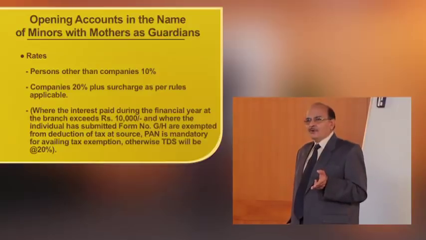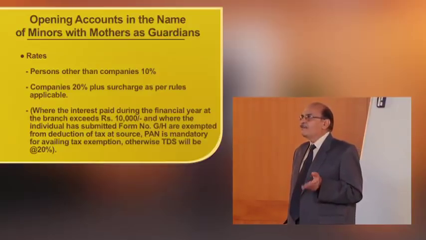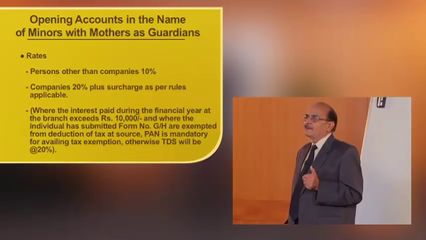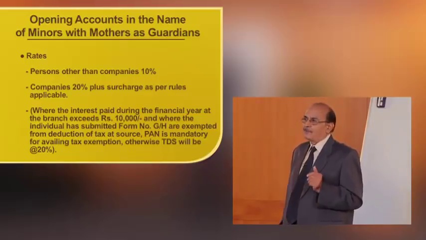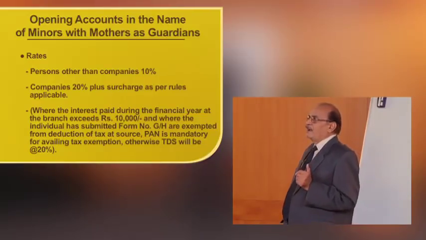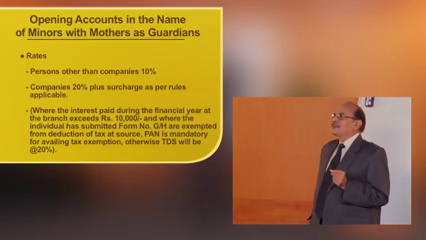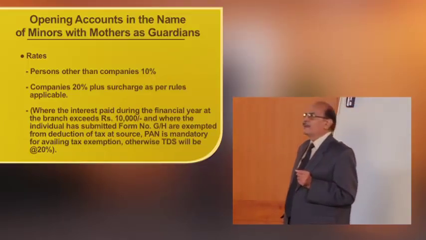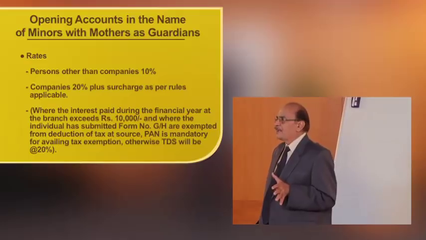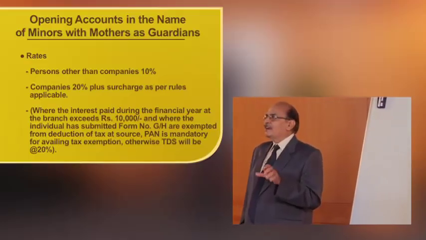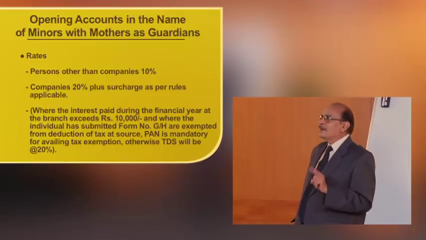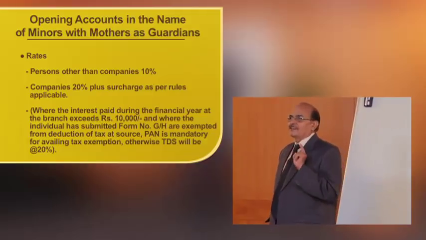Several banks were opposing that the account in the name of minor with mothers as guardians cannot be opened. This is because Section 6 of the Hindu Minority and Guardianship Act stipulates that the father alone should be deemed to be the guardian in all such cases.